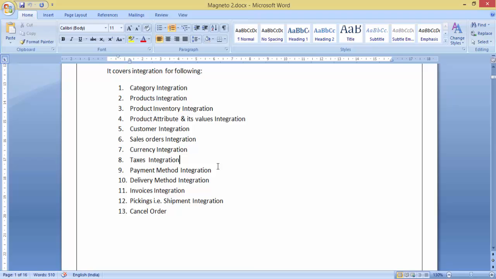Whenever any processing is done at Magento side, it will push the data to Odoo and Odoo will take the data and create a record likewise in the system.